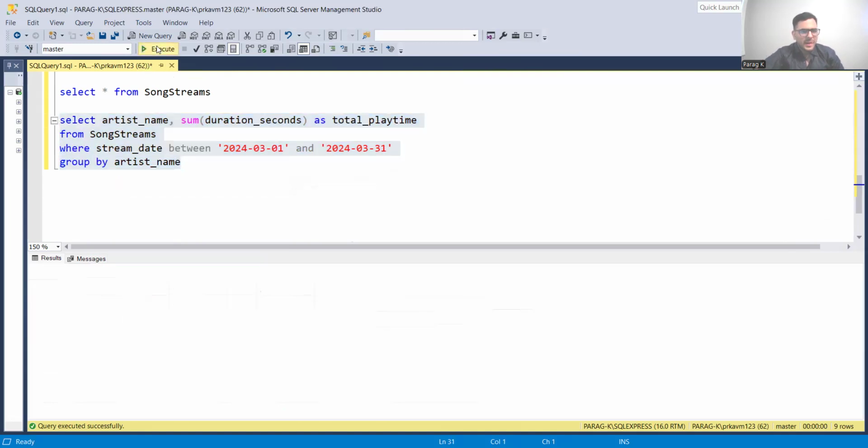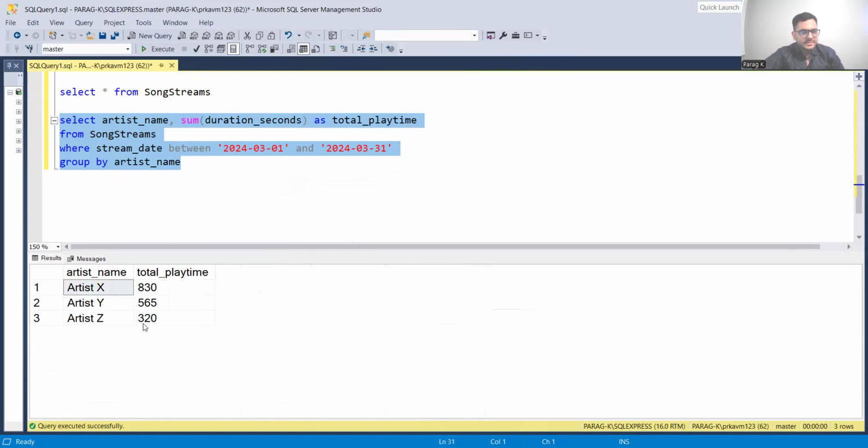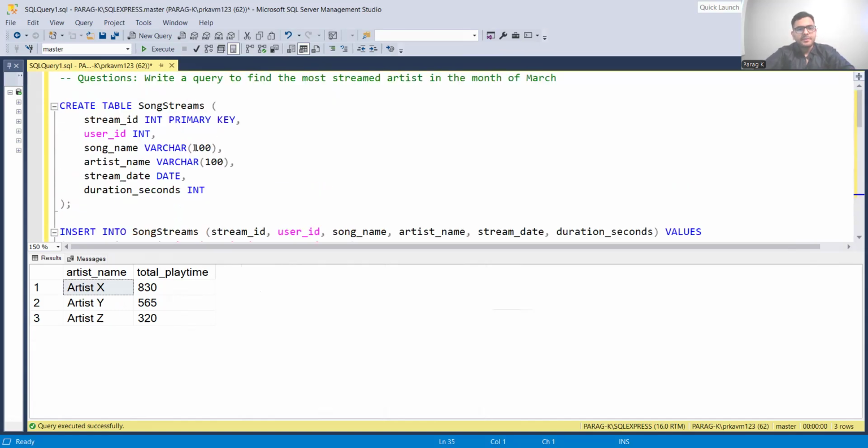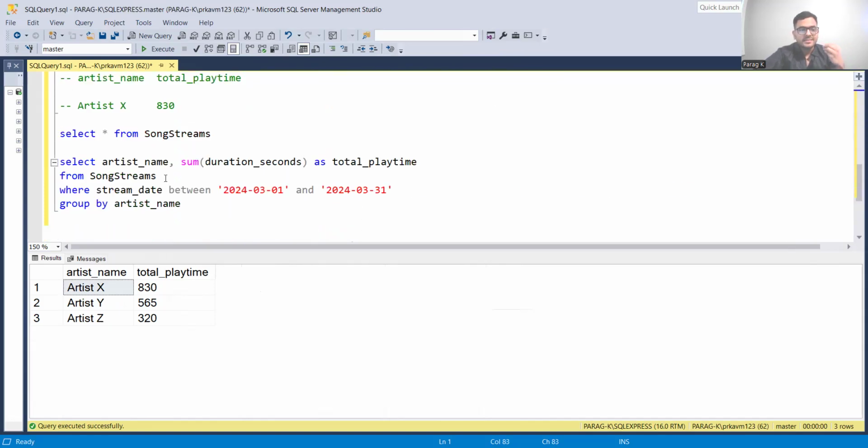Okay, so we're getting this data set. But if you observe one thing, automatically what it has done is that it has ordered it by total playtime, but that is not the right approach. For example, in some situations, because it is using the XYZ method, and Z has the lowest one, that's the reason it's showing 3. But the question says you have to find the most streamed artist, so we have to find the highest number, right?